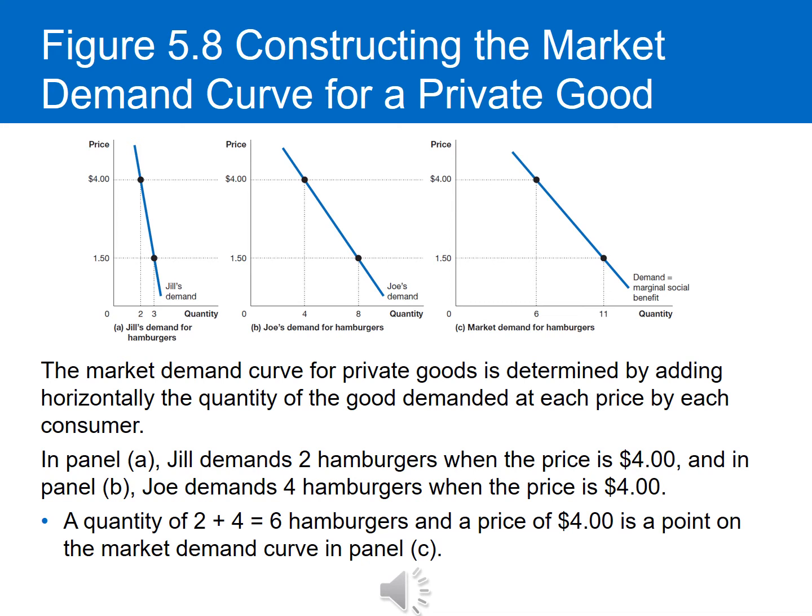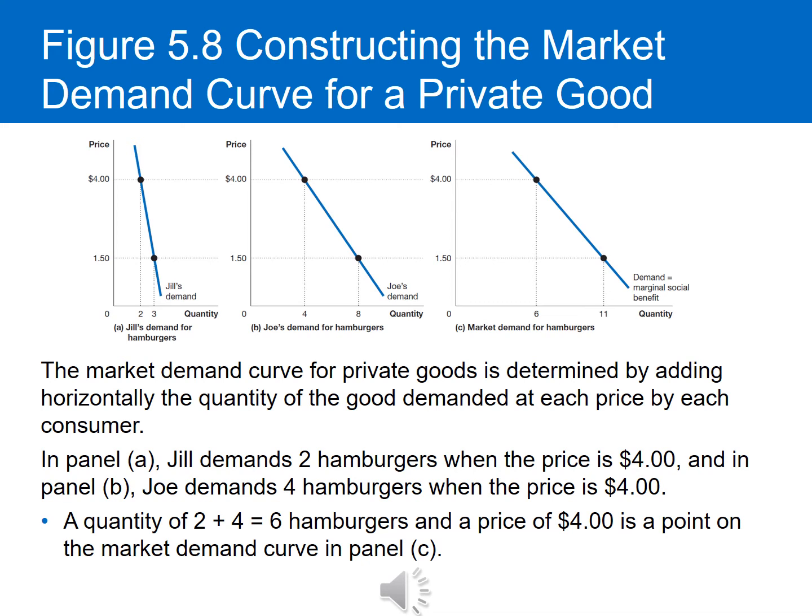So in constructing the demand curve for a private good, the market demand curve for a private good is going to be determined by adding horizontally the quantity of the goods demanded at each price by each consumer. Like we said, it's the sum of all consumers. So if we look at panel A, this is Jill's demand for hamburgers. At the price of $4, she's going to demand 2 hamburgers.